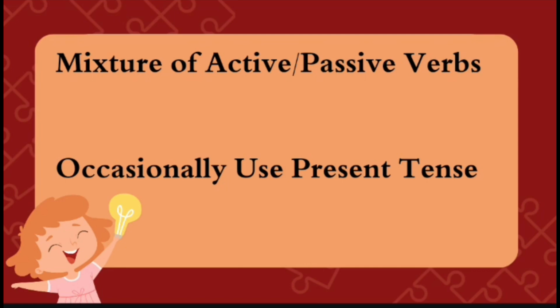For example, I was watching television in the lounge when I heard a loud bang like an explosion. Here, I was watching and I heard are described in active and passive. Second example: to my horror, I realized that I was being followed. These both sentences are in the past tense.